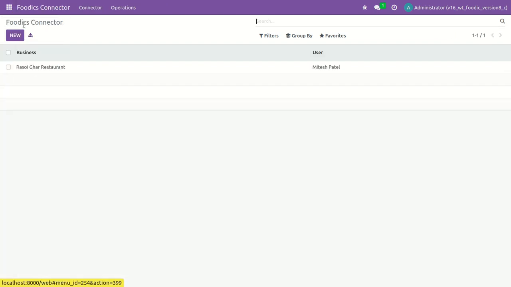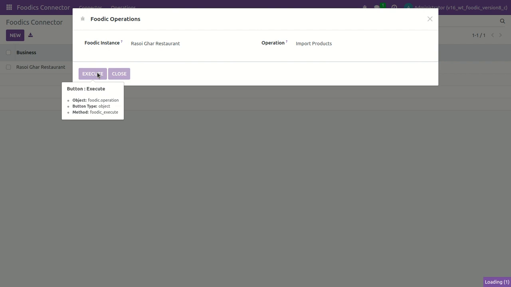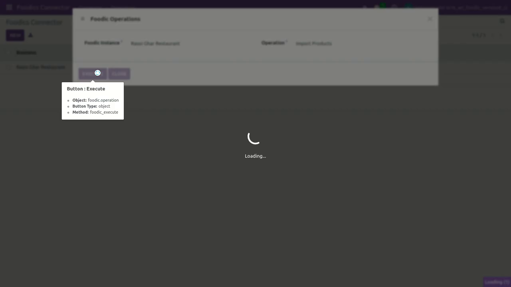Now let's sync the products from the Foodics. Execute the operations and it will take some time because they have multiple products in their account, their instance, so it will take some time.